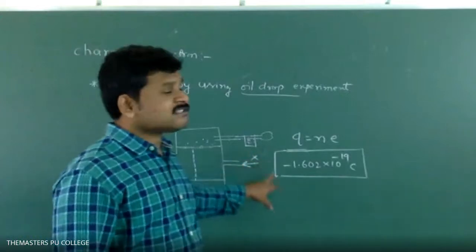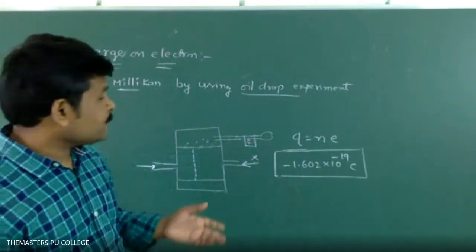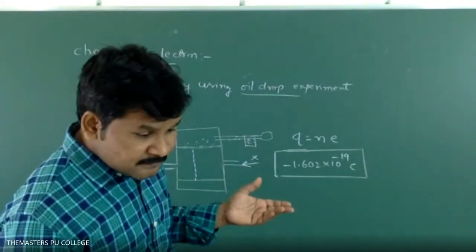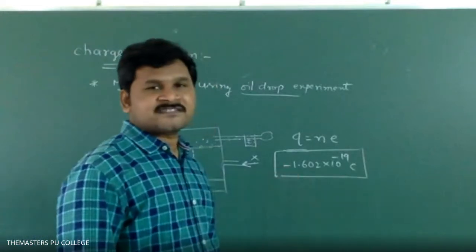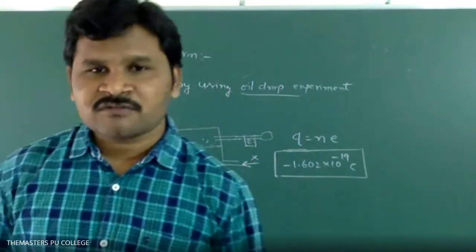But the charge of proton is exactly opposite to the charge of electron. So what do we have to say about the charge of proton? The magnitude is 1.602 into 10 power minus 19 only, but here you will get plus 1.602 into 10 power minus 19 coulombs. Here it is positive.